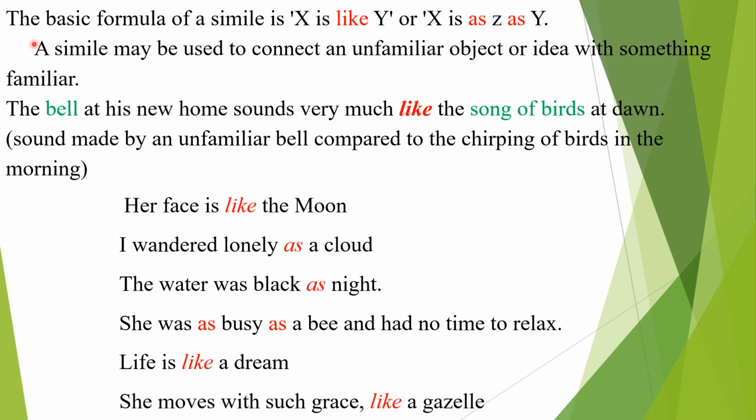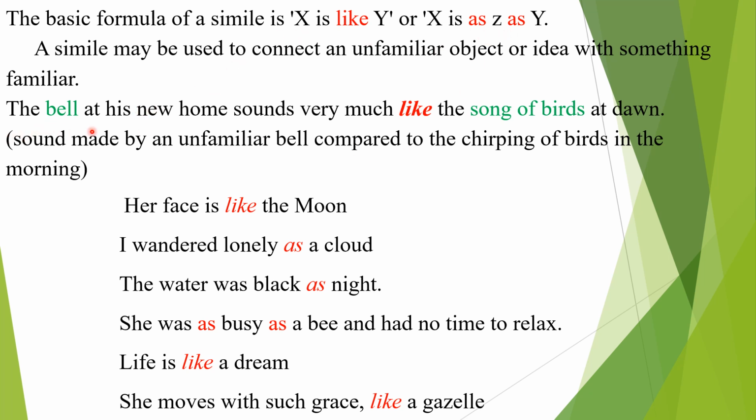The basic formula of a simile is x is like y, or x is as z as y. This is a formula to identify a simile, using like or as. The points of comparison are made using like or as.